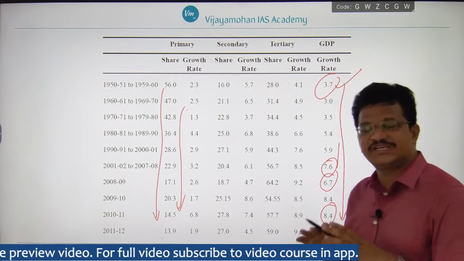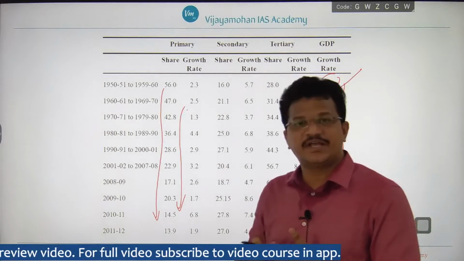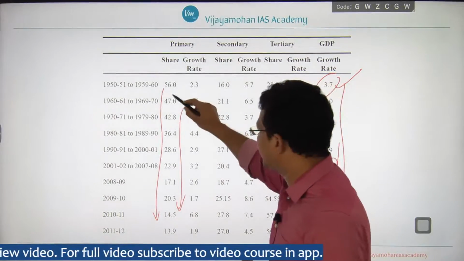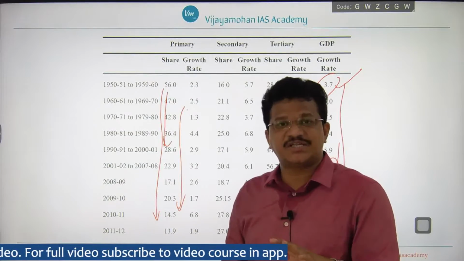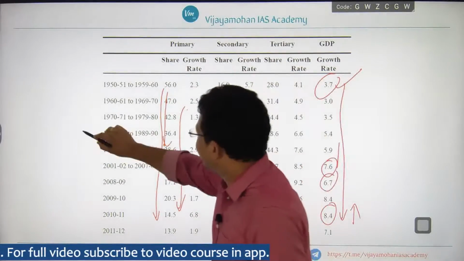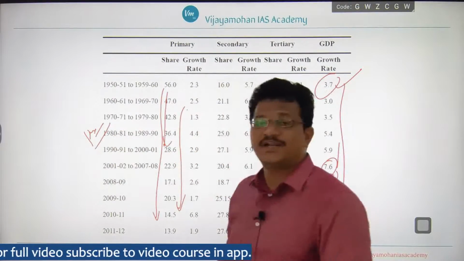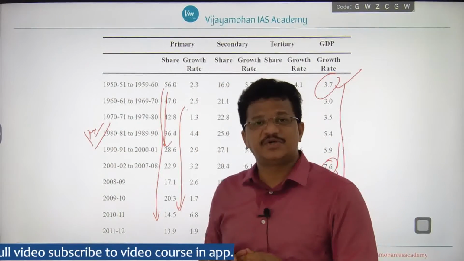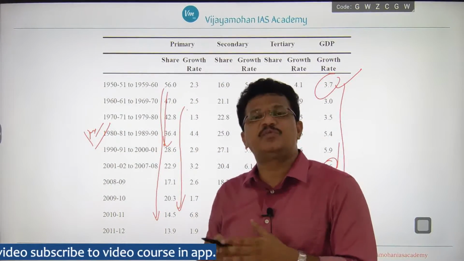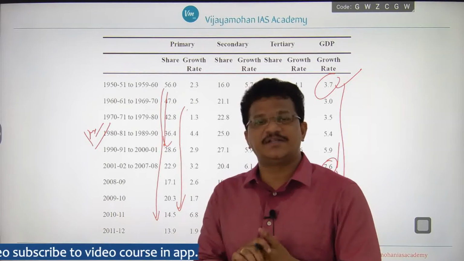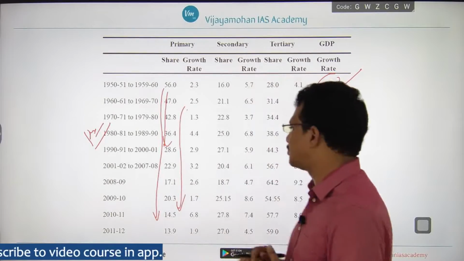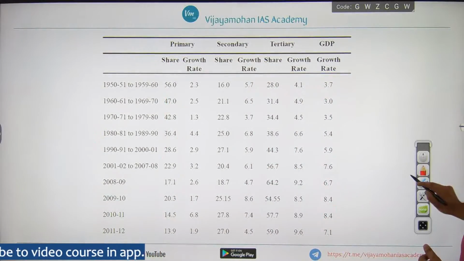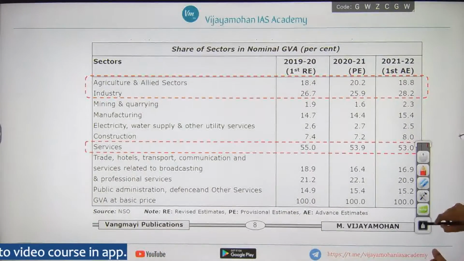There is a continuous increase in the growth rate as the primary sector's share decreases. On this aspect there is a previous year question that says the reduction in the primary sector's contribution to total income has facilitated the improvement in the growth rate of India as a whole. We will see that question, right? So this is the observation.